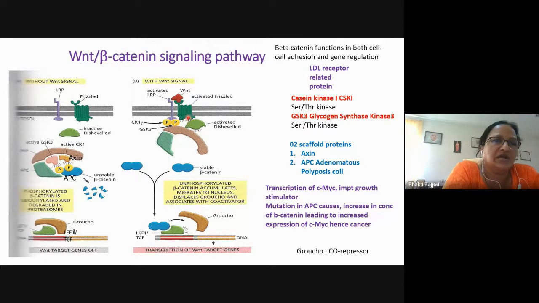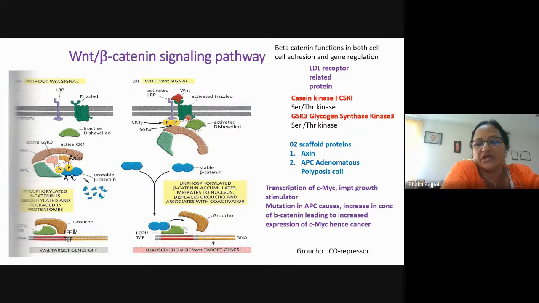Now one of the Wnt target genes is also the c-Myc gene. The c-Myc gene is an important proto-oncogene because it is a strong cell stimulator. And therefore, if it is overexpressed, overproduced, it will lead to cancer, which happens in the colon or colorectal cancer. Now, the full form of APC is adenomatous polyposis coli. In this type of colon cancer, polyps are produced within the intestine, and these polyps are cancerous.